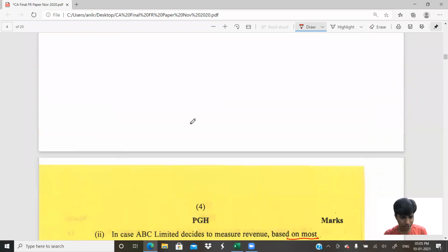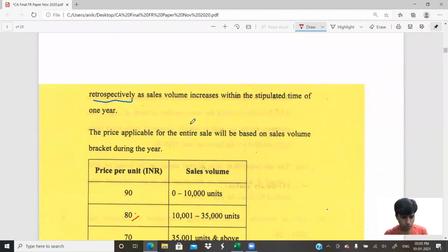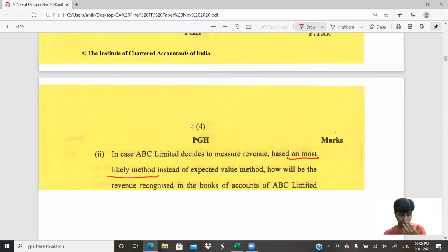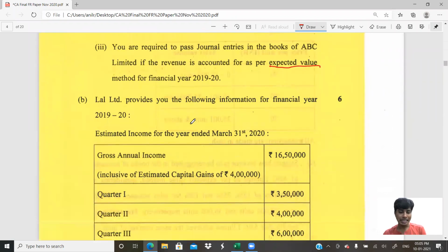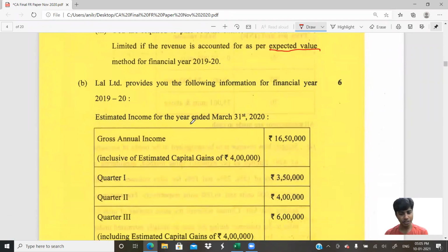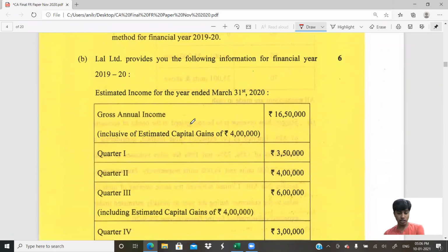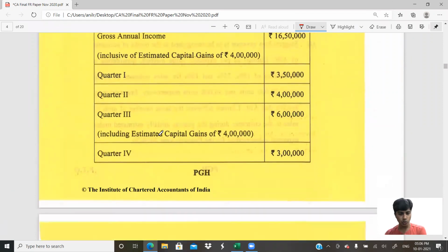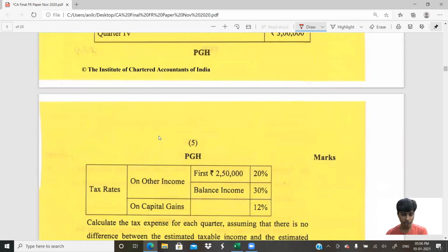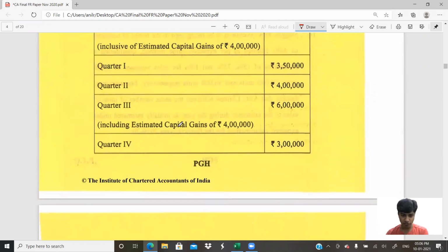Question number 2B. Yeah, here it is. Lal Limited provides you the following information for the financial year 2019-20. Estimated incomes for the year ended 31st of March 2020 are given to us. They've given it for quarter 1, quarter 2, quarter 3, quarter 4. Four quarters are given. And in quarter 3, they've given a special item here.